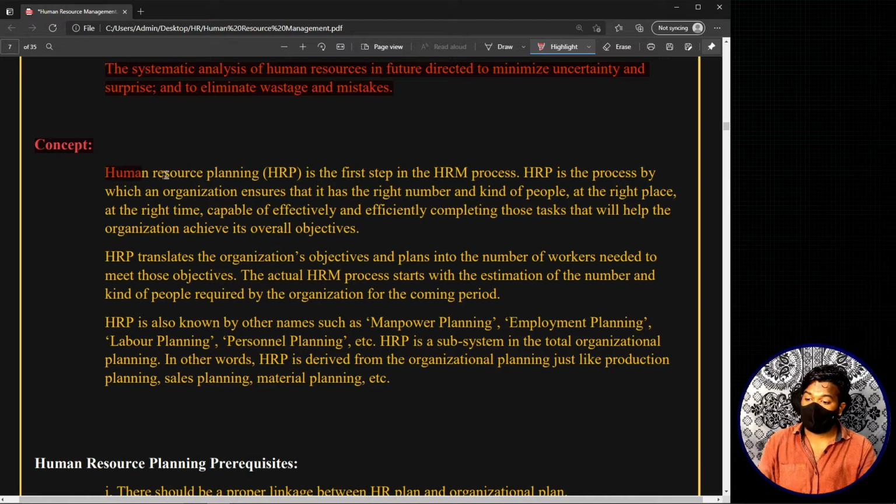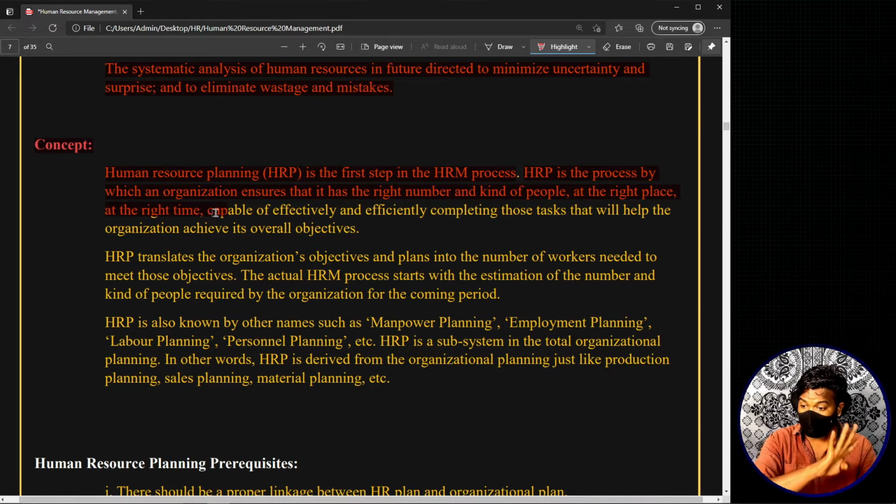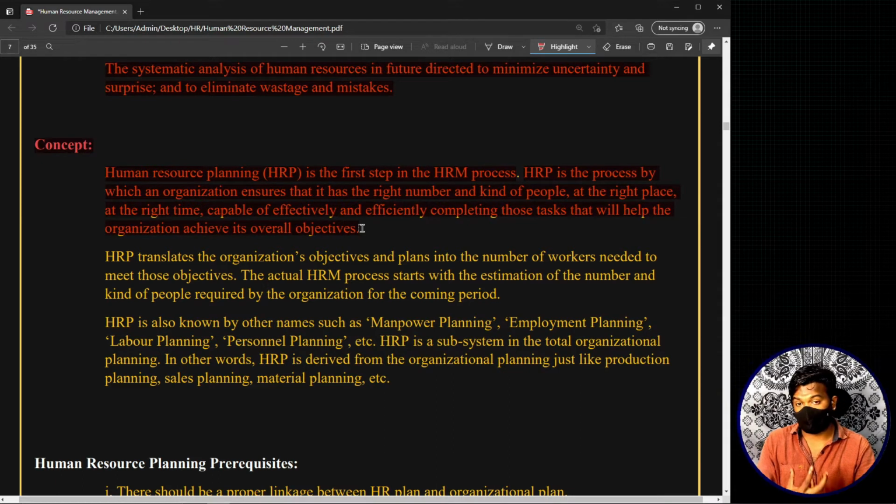Human resource planning is the first step in the human resource management process, right? Once you plan for the workforce, only then will you bring in that workforce and act upon them. Human resource planning is the process by which an organization ensures that it has the right number and right kind of people at the right place at the right time, capable of effectively and efficiently completing those tasks that will help the organization achieve its overall objectives.